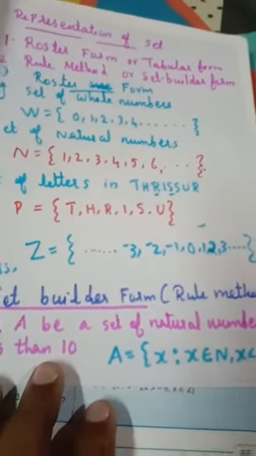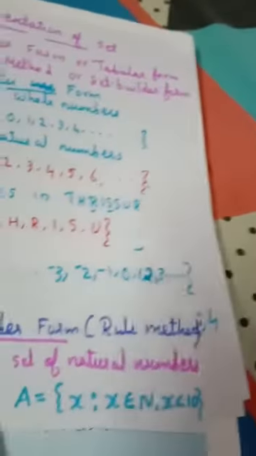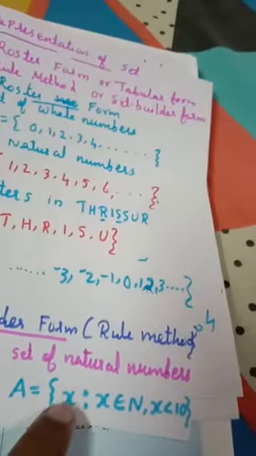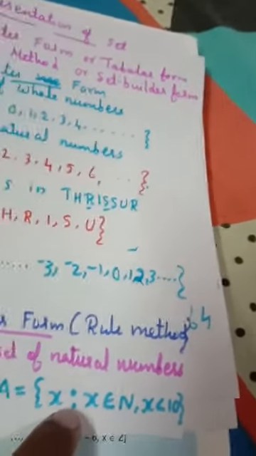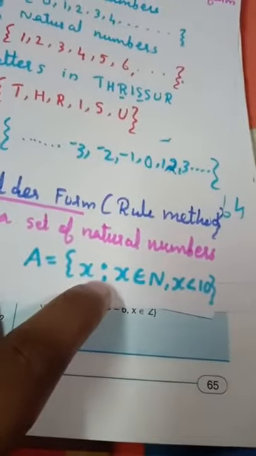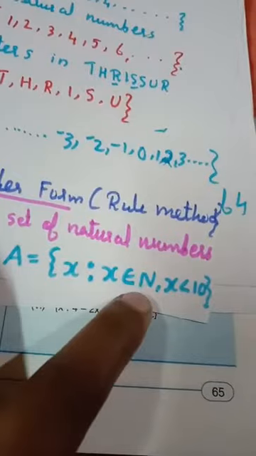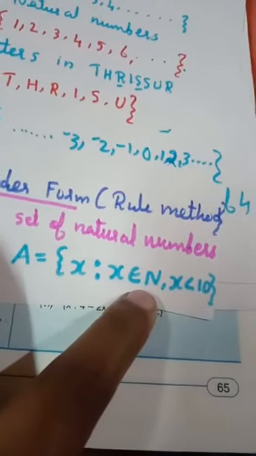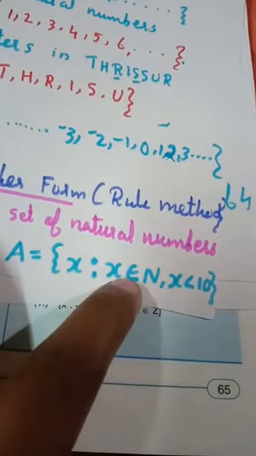Then how to write it in set builder form? Here we are making a rule. A is equal to x such that x is an element of N, and x less than 10. The colon is read as such that. The notation ∈ is read as element of.